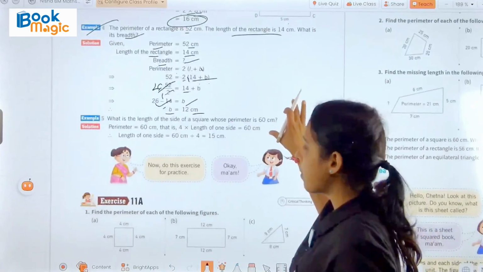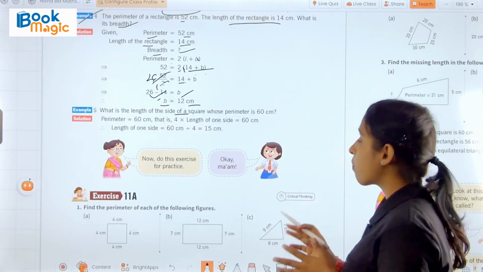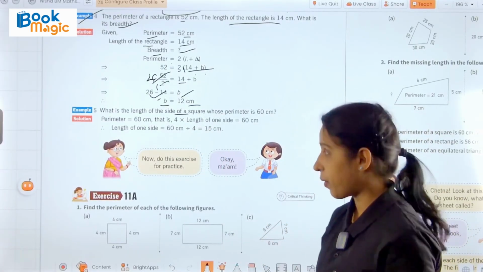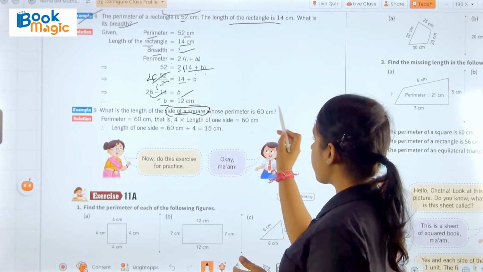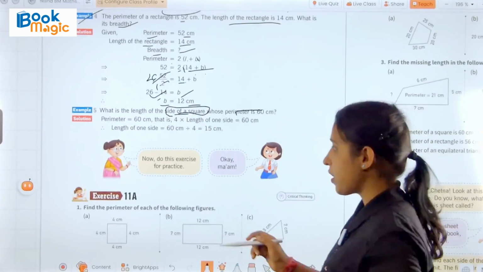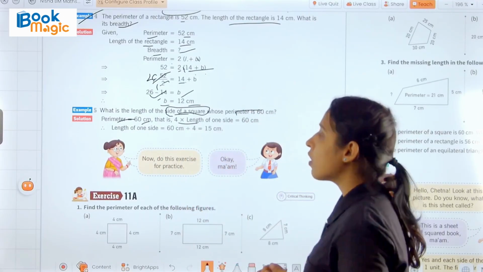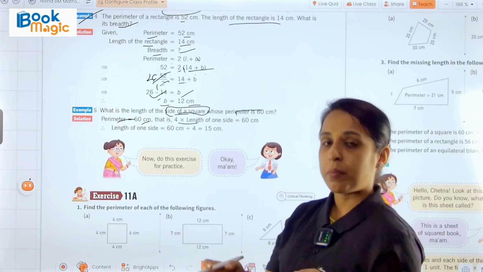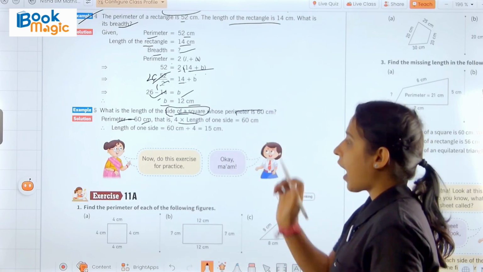Now we have example number 5 here. What is the length of the side of a square whose perimeter is 60 centimeters? Now we have to find the side of the square, and the perimeter is given, that is 60 centimeters. We know that the perimeter of a square equals 4 into side. So we write it as it is.